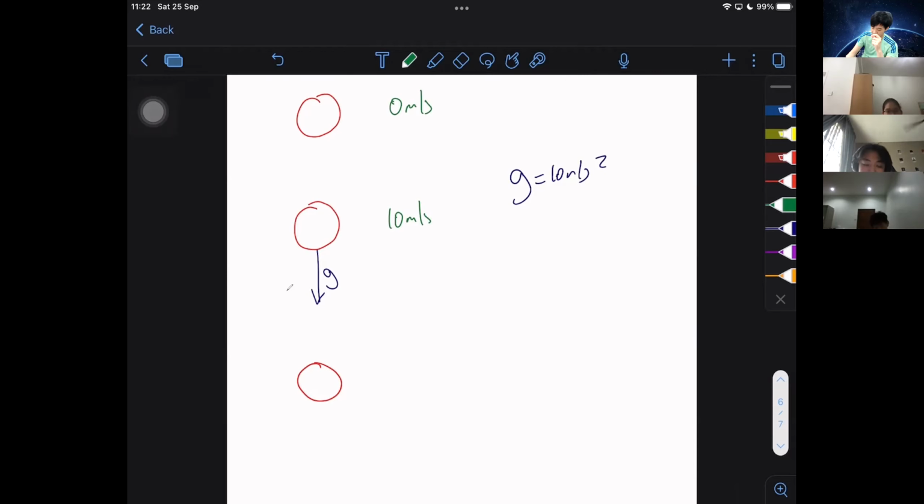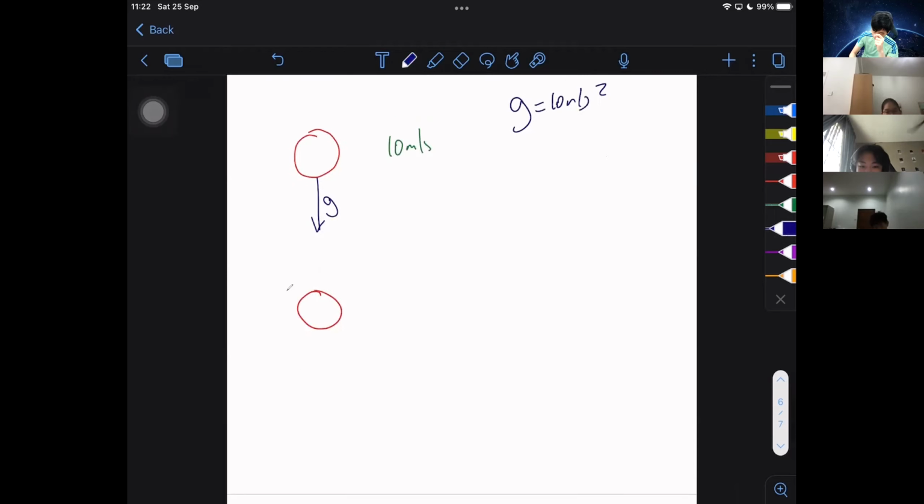Why is it going to be less than 20? Because right now, not only is gravity acting on this ball, air resistance is acting on this ball as well, but air resistance will take time to build up. So right now, because you can see that the downward force is clearly more than the upward force, right? Of course, the speed of the ball will still increase, but it will definitely not be 20. Maybe right now it will be 17 meters per second, right?